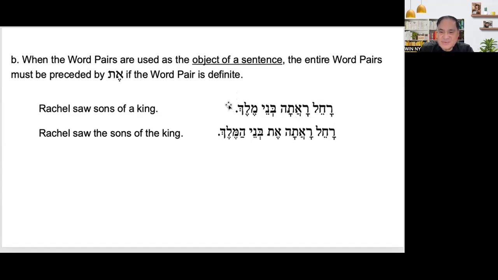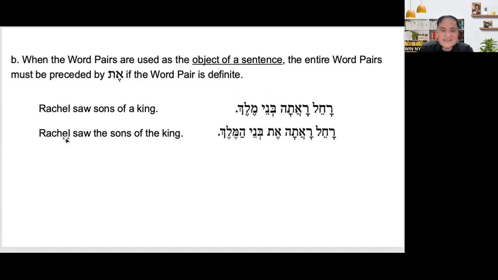And then this is plural because this is plural, sons of the king. Rachel raata Binei Melech. What is sons? Banim. But because it is word pair, it became Binei Melech. So again, all of the words must agree in a sentence.